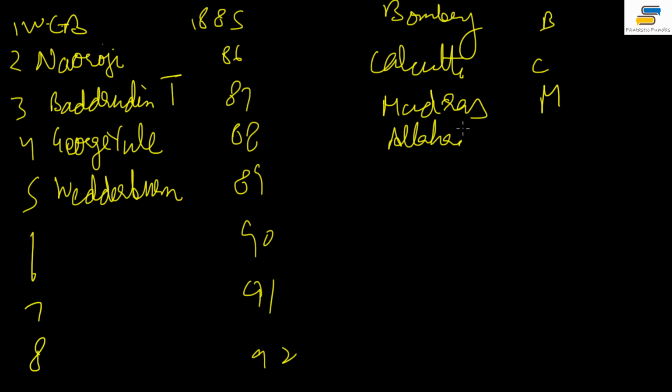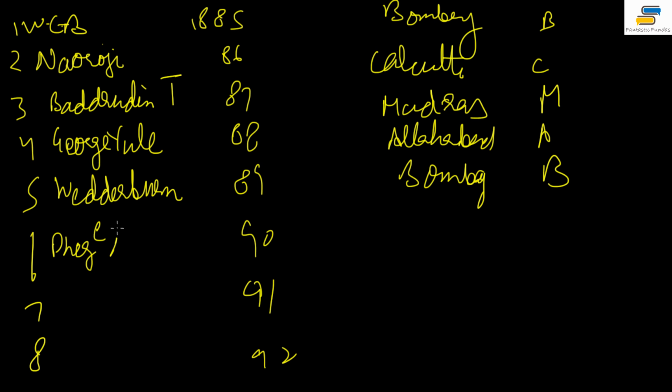And then finally, again the meeting comes back to Bombay. Bombay, okay, Allahabad, and then back to Bombay. So it's Bombay, Calcutta, Madras, right? And Allahabad and Bombay. Now, after Wedderburn, there is an important meeting. Pherozeshah Mehta is the head of this. Pherozeshah Mehta is a very important moderate leader. I'll talk about him later also, right? That meeting was in Calcutta, okay, and that's 1890, right?